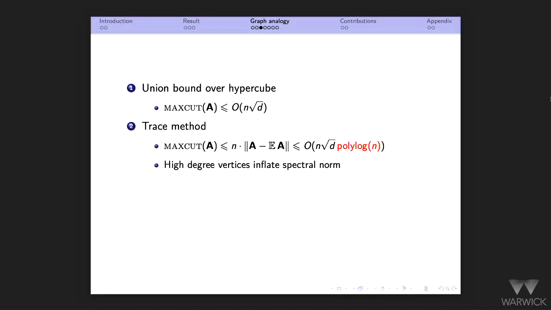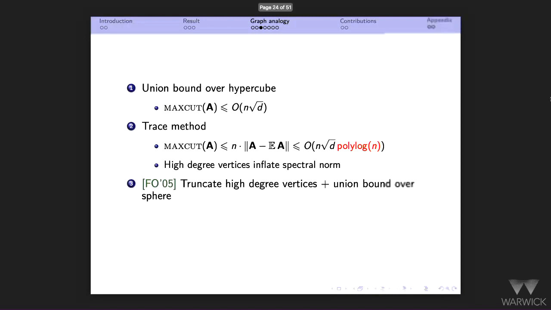So this is essentially what I was saying now. There's a third common approach, which is, I want to bound it with the spectral norm, but I'm going to remove vertices of high degree first. In particular, there's a paper by Feige and Ofek from 2005 that does that. So I truncate high degree vertices and take a union bound over this view. And this again gives me the right bound up to constants. So again, n times square root of d.